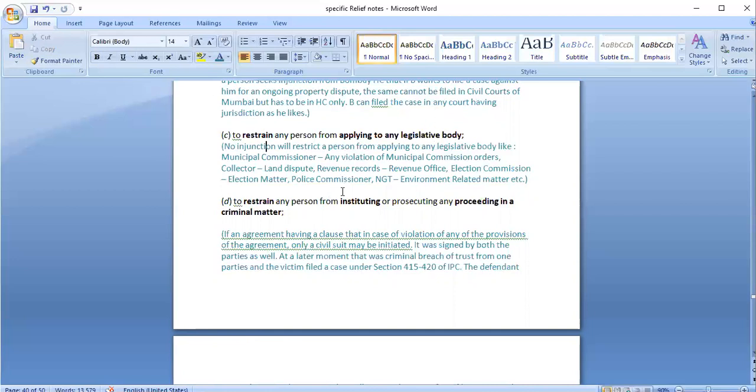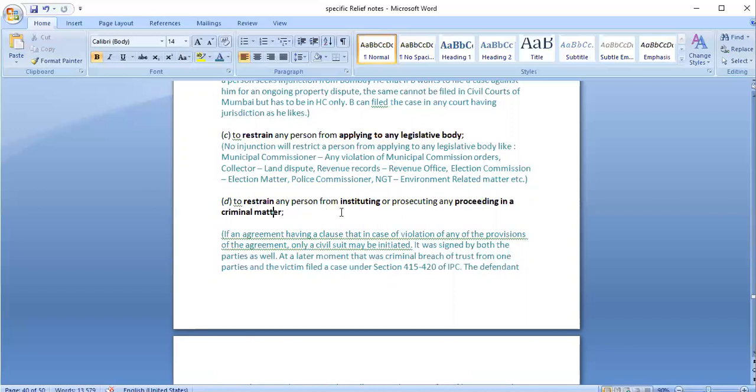So if one person knows that this person may go to NGT and file a case, he cannot get an injunction order that this person would be stopped from approaching this particular legislative body. So again, this is also similar to courts only, like how we cannot restrict a person from going to a court. Similarly, to these bodies also, we cannot restrict a person by way of an injunction under any court.